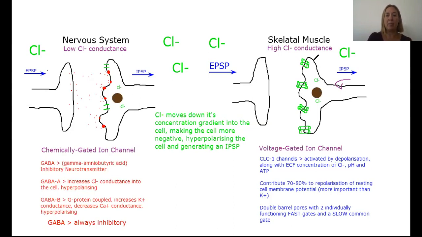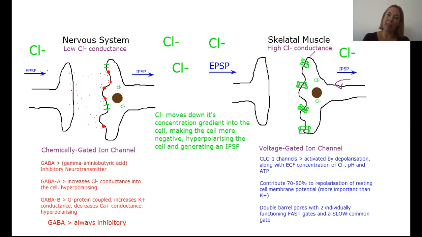These CLC1 channels are double-barreled or double-pored channels, which have gates that can work independently of each other quite fast, and they also have a common gate which functions quite slowly, which is quite a complex process that I'm not going to go into today.